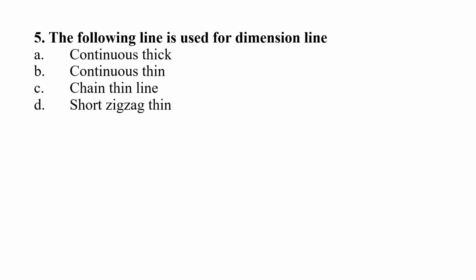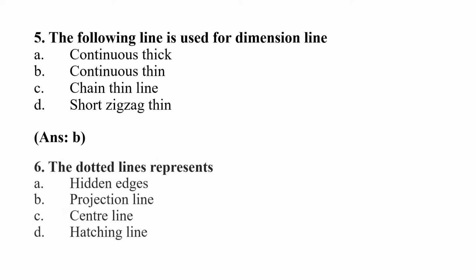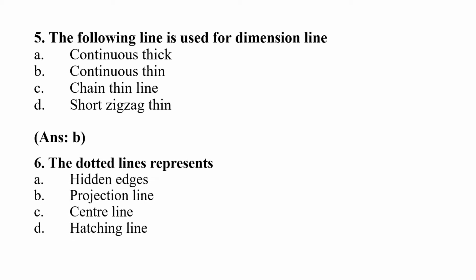Question 5. The following line is used for dimension line. A. Continuous thick, B. Continuous thin, C. Chain thin line, D. Short zigzag thin. Right answer is option B. Continuous thin.